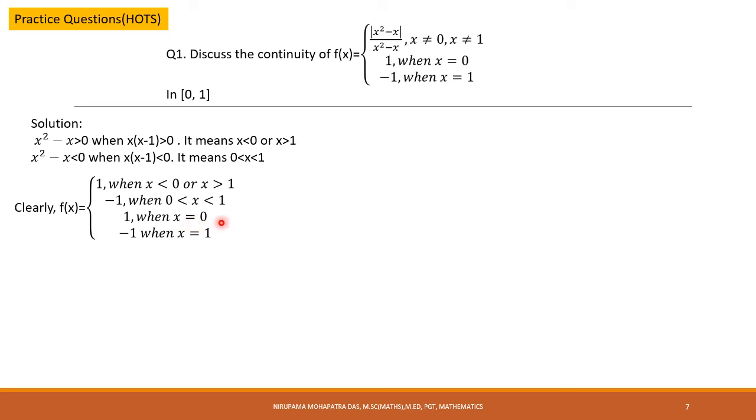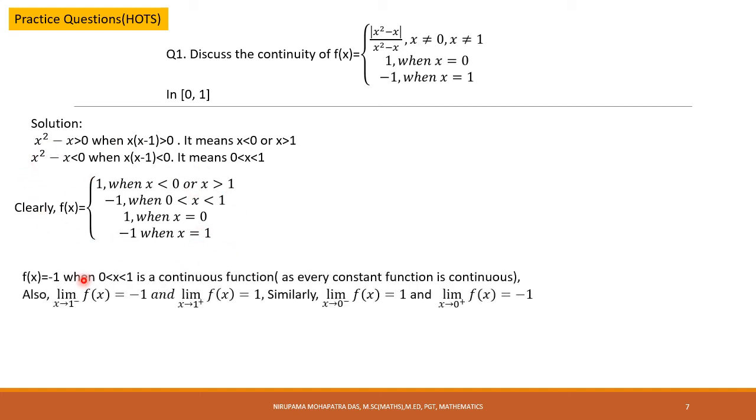And when x equal to 0, f(x) equal to 1, when x equal to 1, f(x) equal to minus 1. So this is the way we have redefined the function. Okay, now let's check for continuity. f(x) equal to minus 1 when x lies in the open interval (0, 1), and f(x) equal to minus 1 is a constant function. So in this interval f(x) is continuous. Okay, because every constant function is continuous.